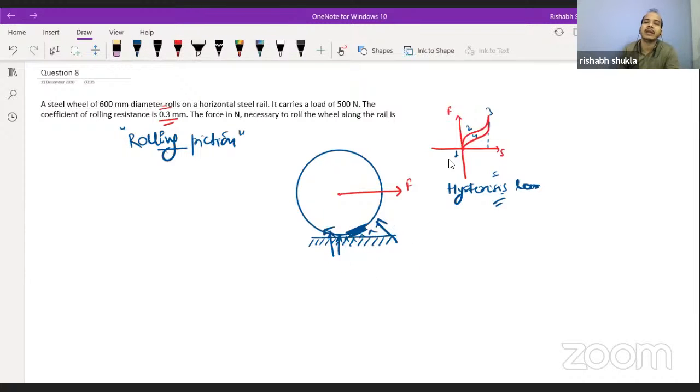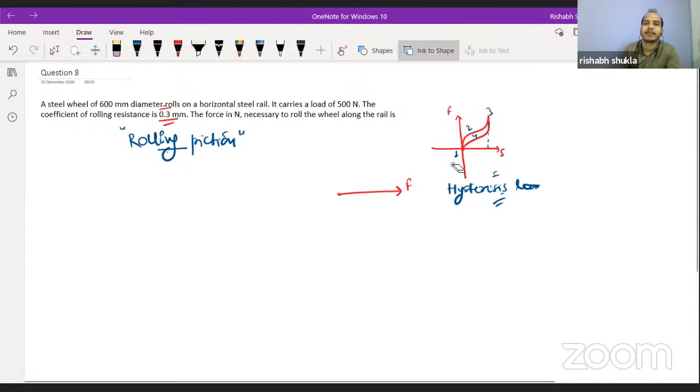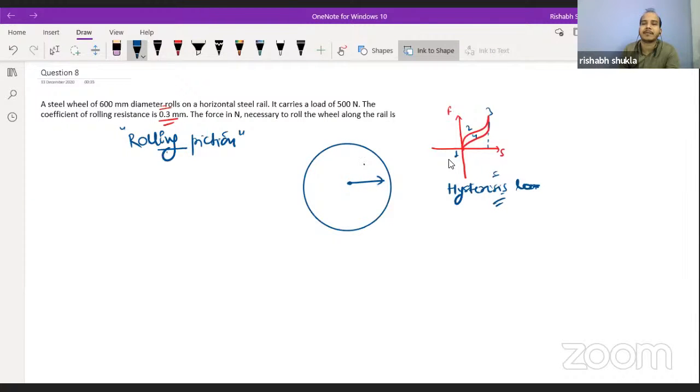And here you can replace this whole system by a force which is acting like this, mg is acting here.